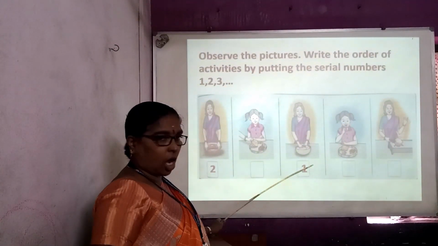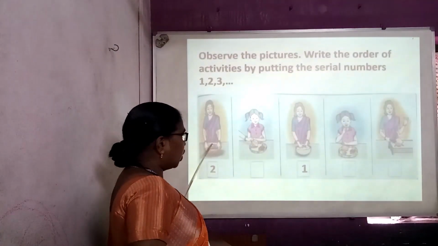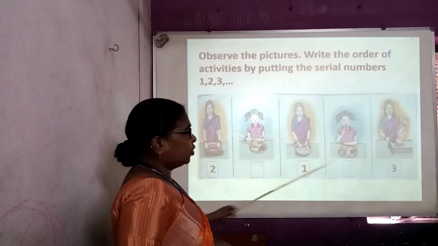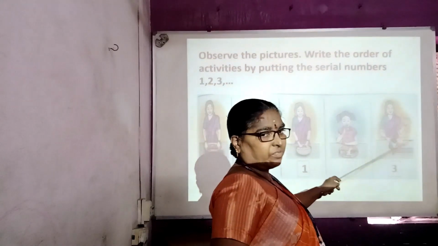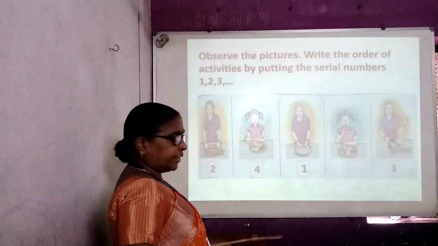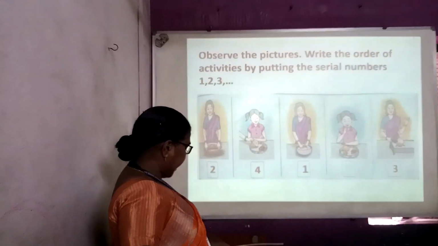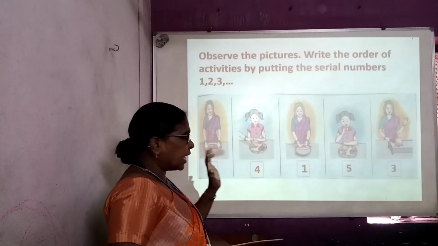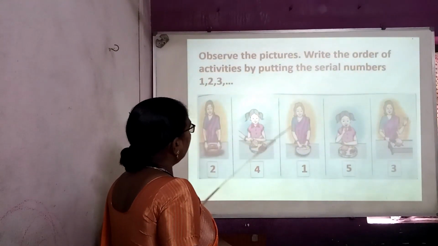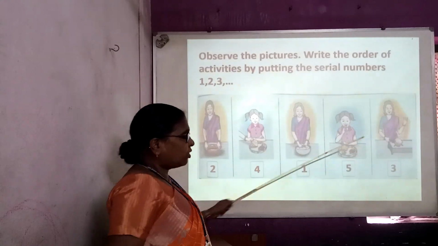First, you have to make a dough. Then afterwards, you have to make a roll. And third, what you have to do is, yes, you have to roast it. After that, you have to put it in the plate. After putting it in the plate, the child starts eating. So, this is the proper order of the activity.